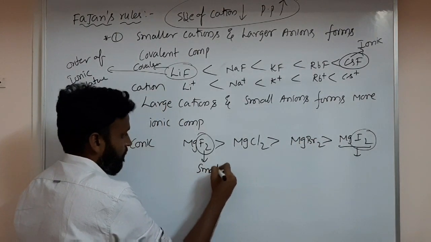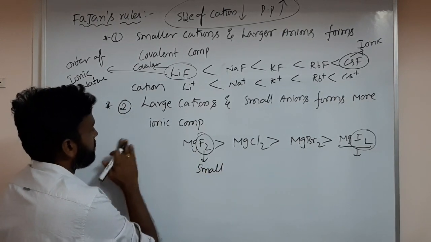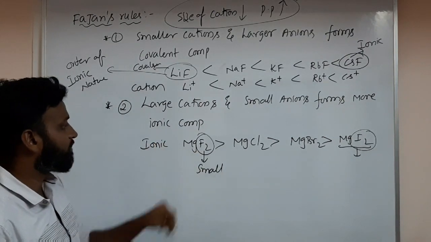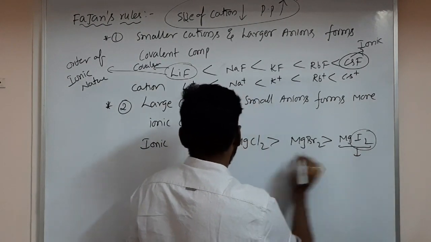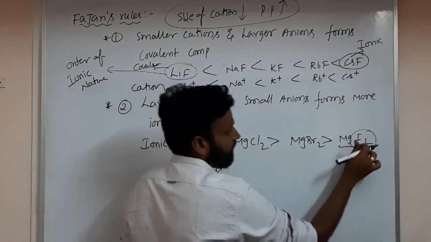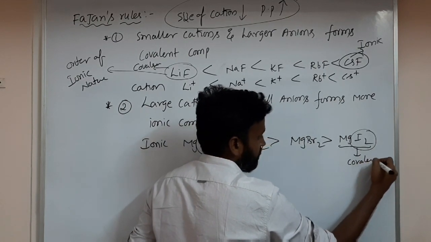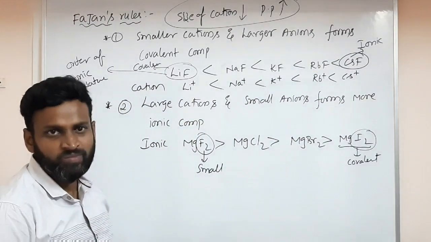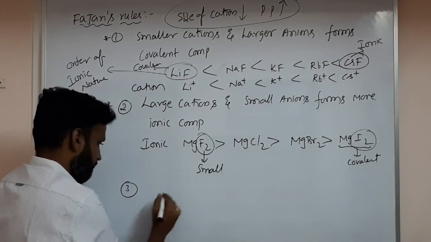Fluorine is small, so ionic character is more for MgF2. Iodine is large, so MgI2 has somewhat covalent character. Understand? So that is two things, and now the third one.